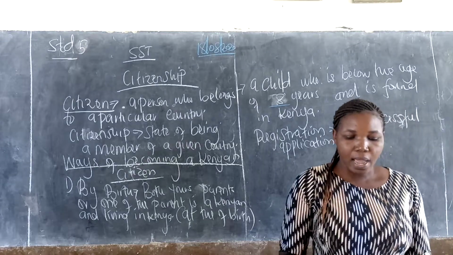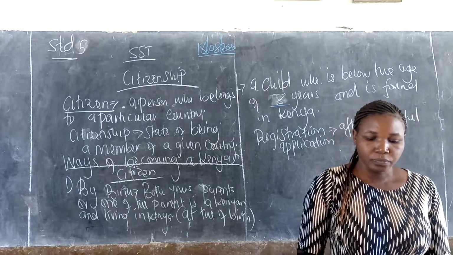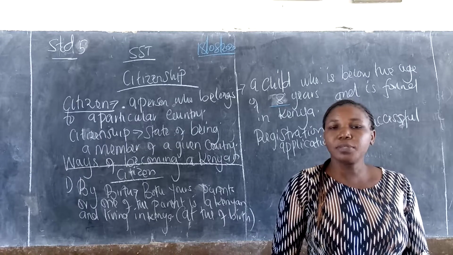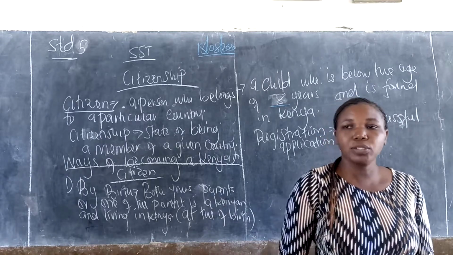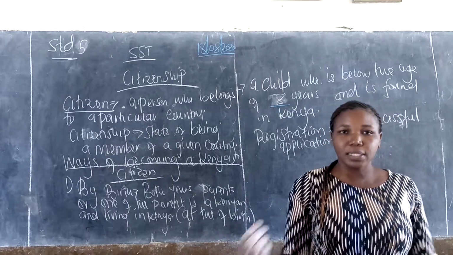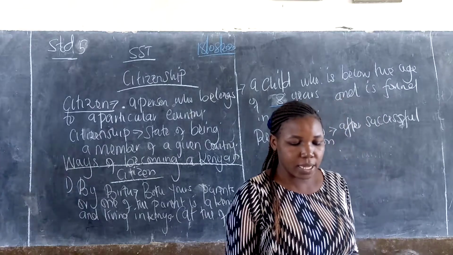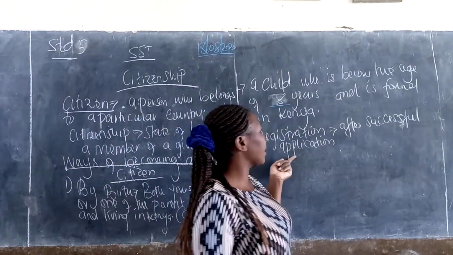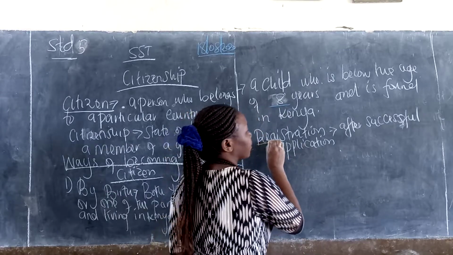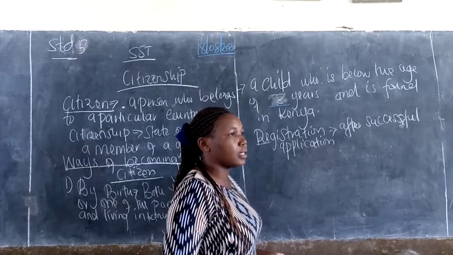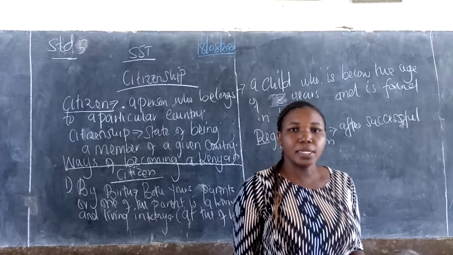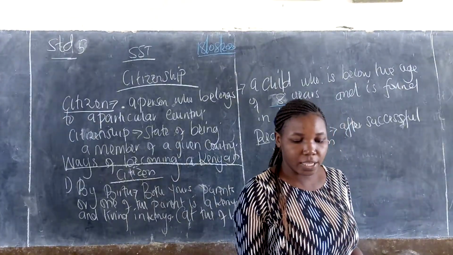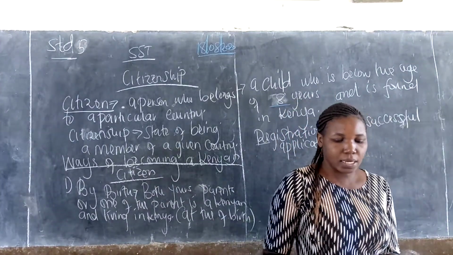And a person who has been a resident of Kenya, who has lived in Kenya for more than 10 years, can also apply to be a Kenyan citizen.